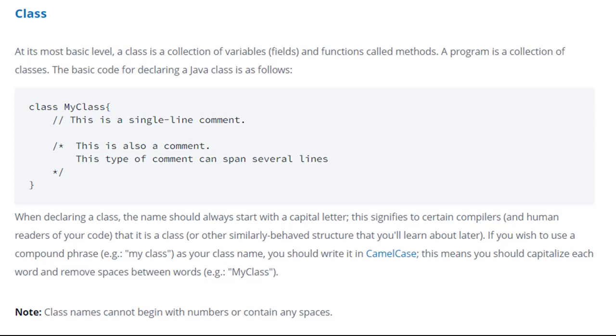This means you should capitalize each word and remove the spaces between words. As you can see in that example, my class: M is capital and C is capital. Note that a class name cannot begin with numbers or contain any special characters or even spaces.